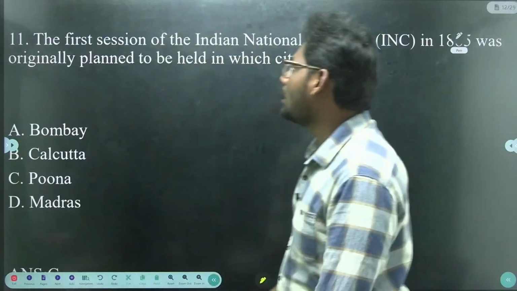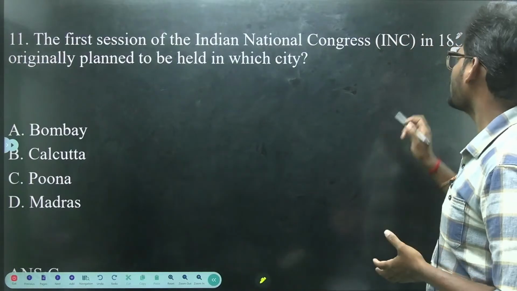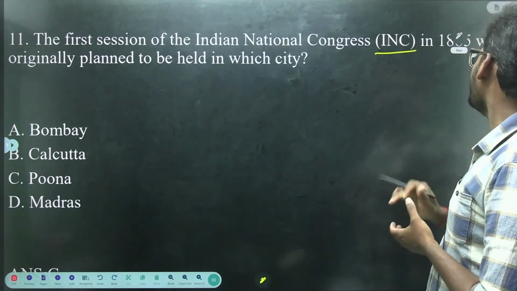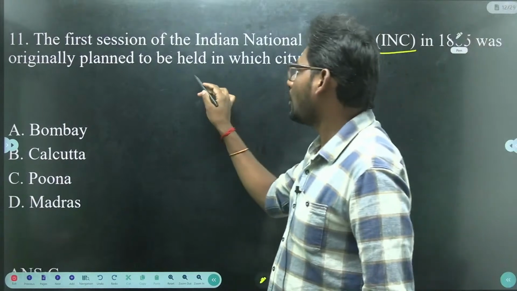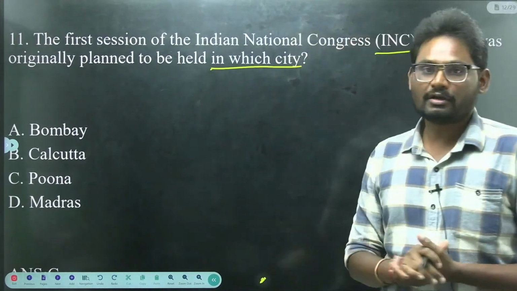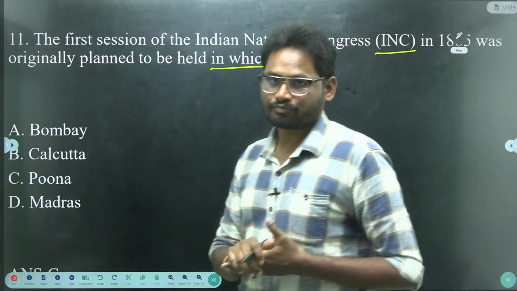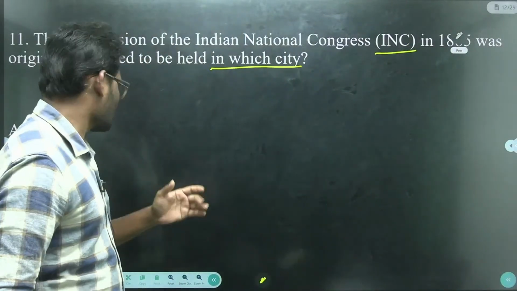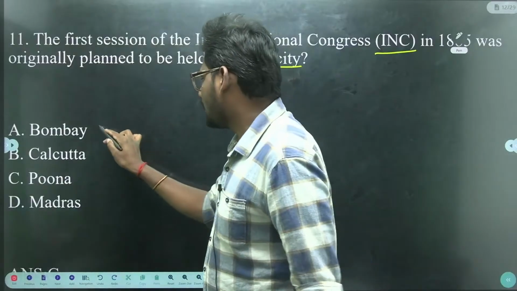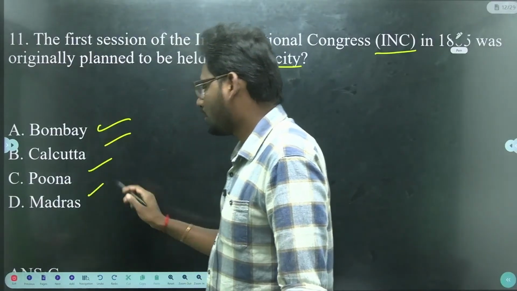Next we have: the first session of Indian National Congress, that is INC, in 1885 was originally planned to be held in which city? We have Bombay, Calcutta, Pune and Madras.